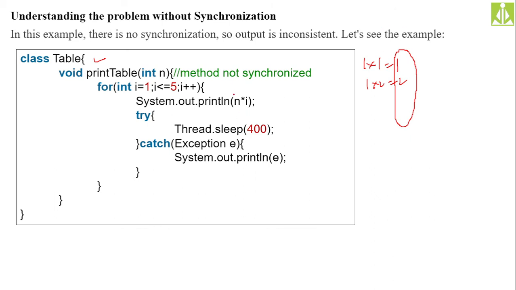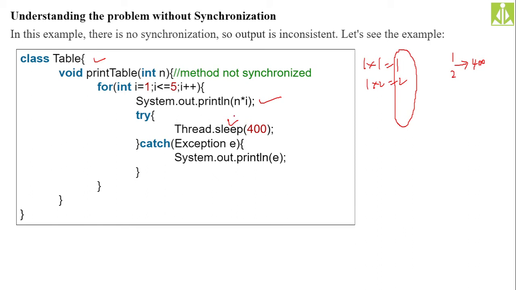You can see we are reading some value n, and we are trying to print the first 5 resultant values from the mathematical table. You can print the entire mathematical table also, but that is not our intention. We are printing the last column values only. This for loop will do that, and after printing each entry on the output screen, we delay the next print by 400 milliseconds using this sleep method call. After printing each entry, the thread will go to sleep for 400 milliseconds.